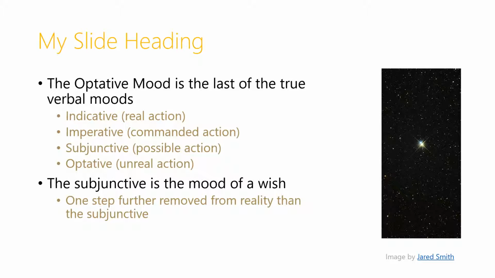The optative is the mood of a wish, one step further removed from reality than the subjunctive, which speaks about a possibility. This is a more remote possibility, like a wish.